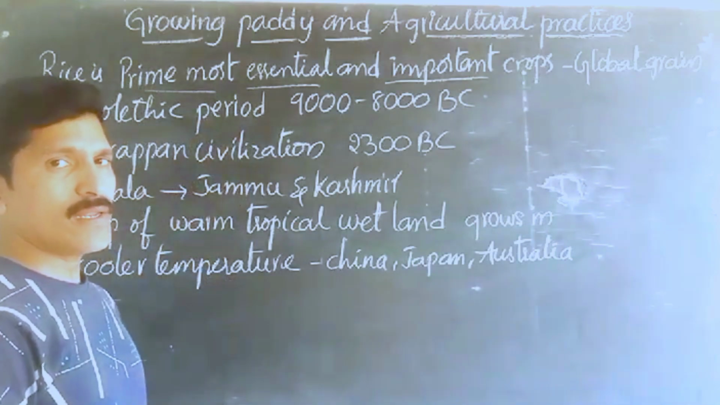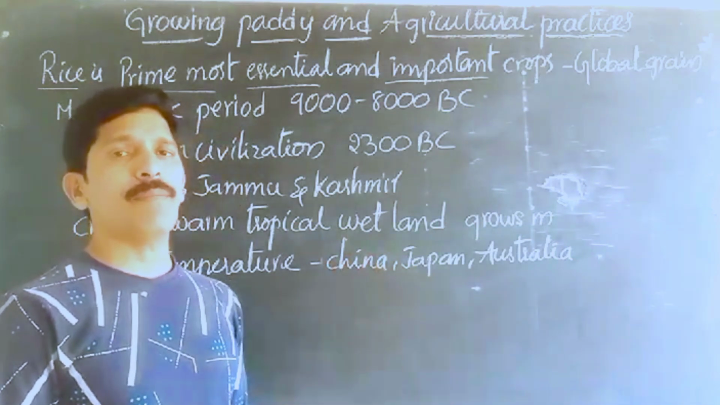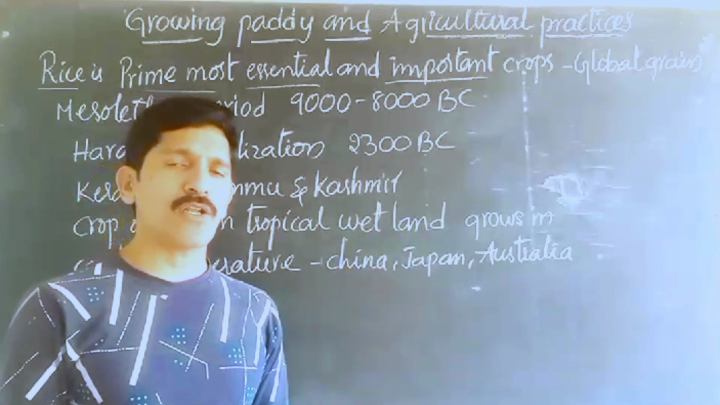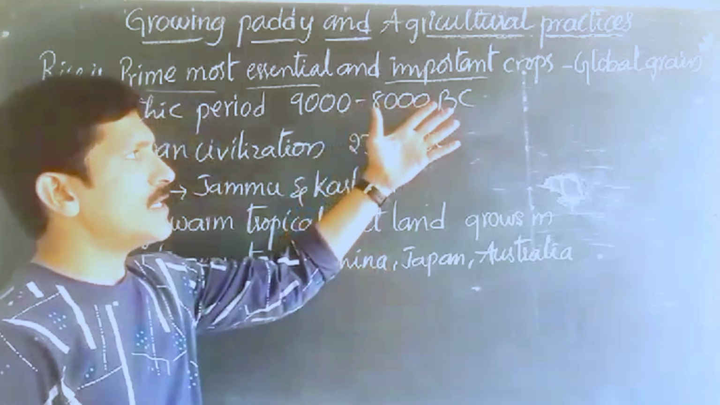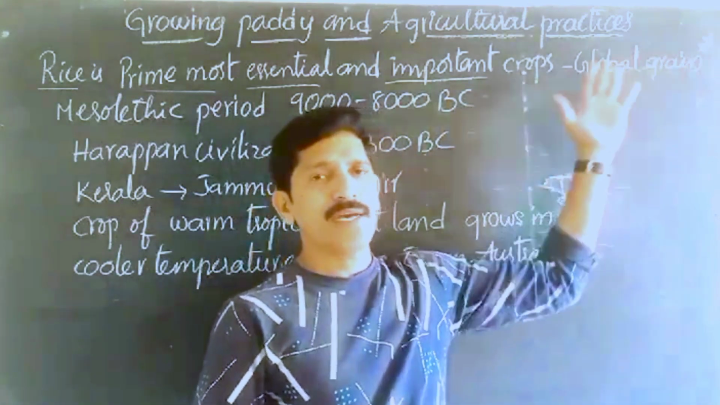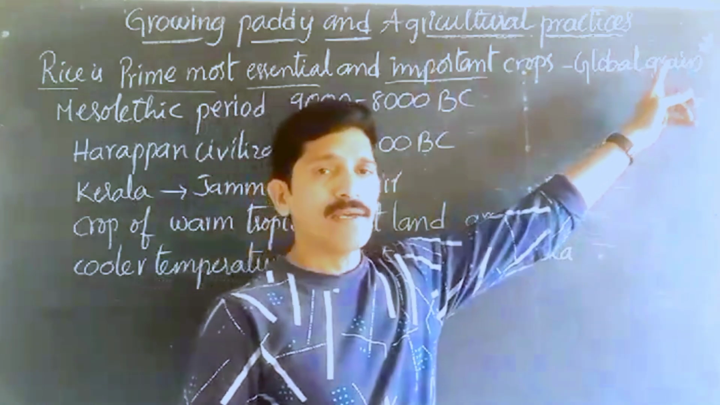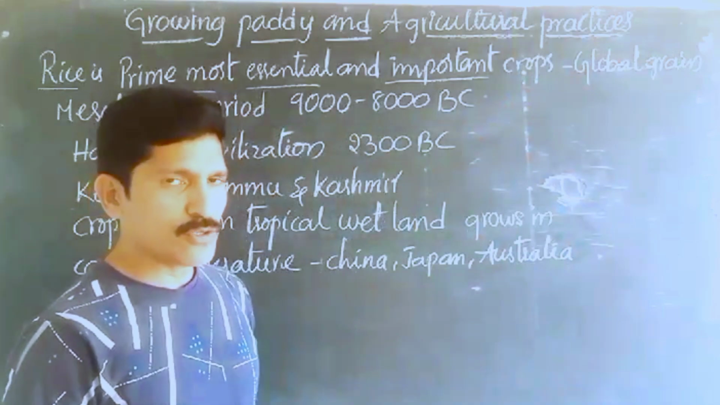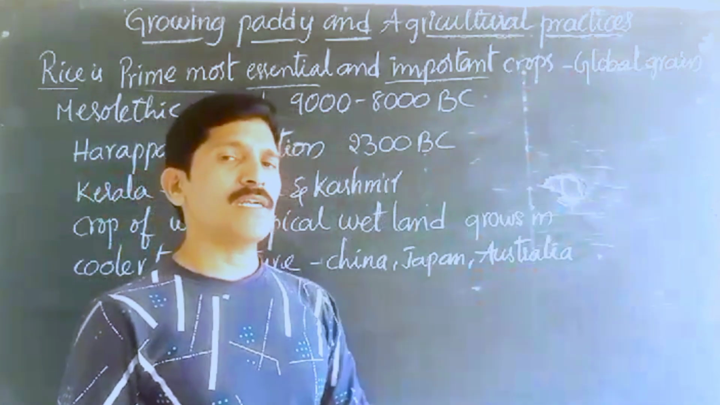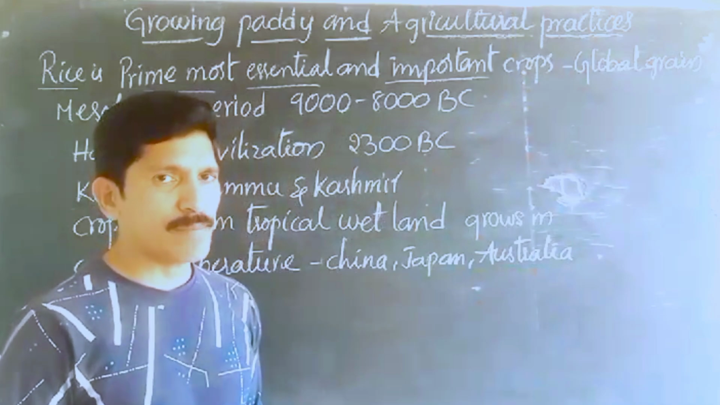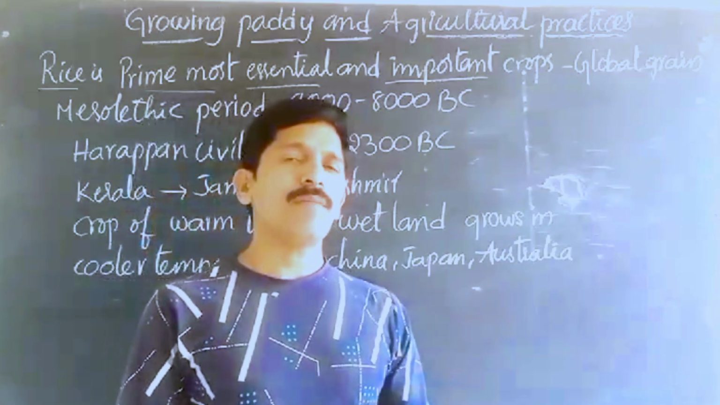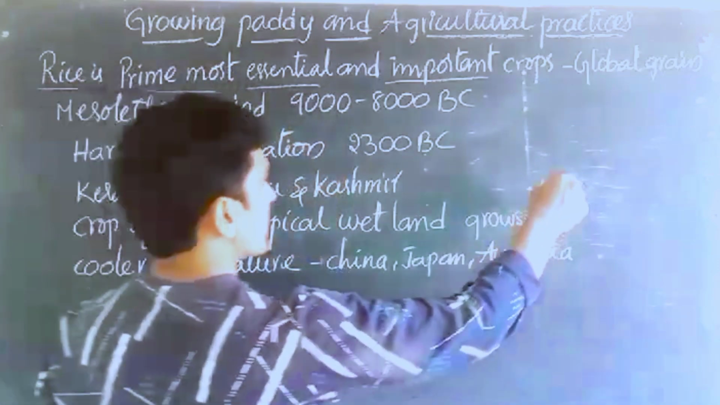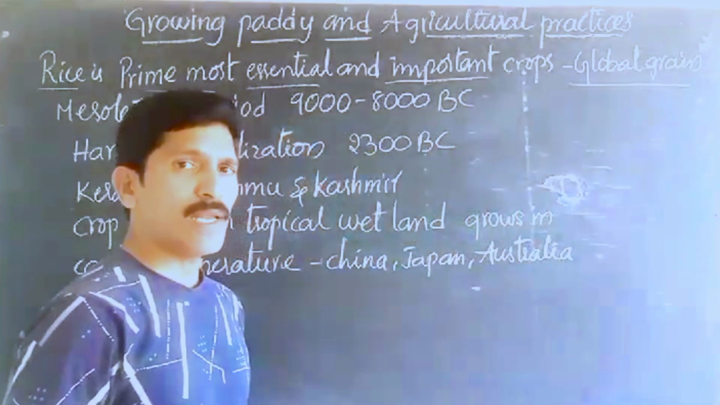Yes, so the majority of people in India and around the world are interested to grow the rice crop, and it is considered a global grain. Why? Because in majority parts of the world people consume rice as a staple food, and economically the people also get a good value, so they are showing interest. Hence rice is called the global grain.